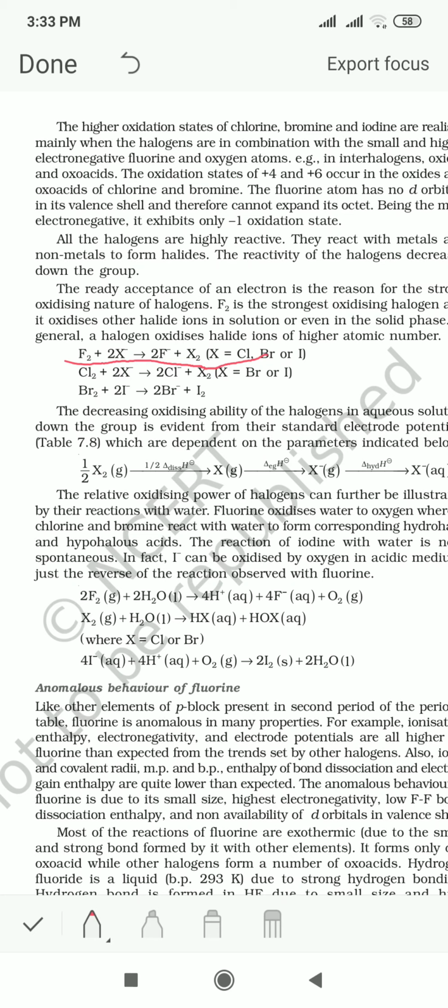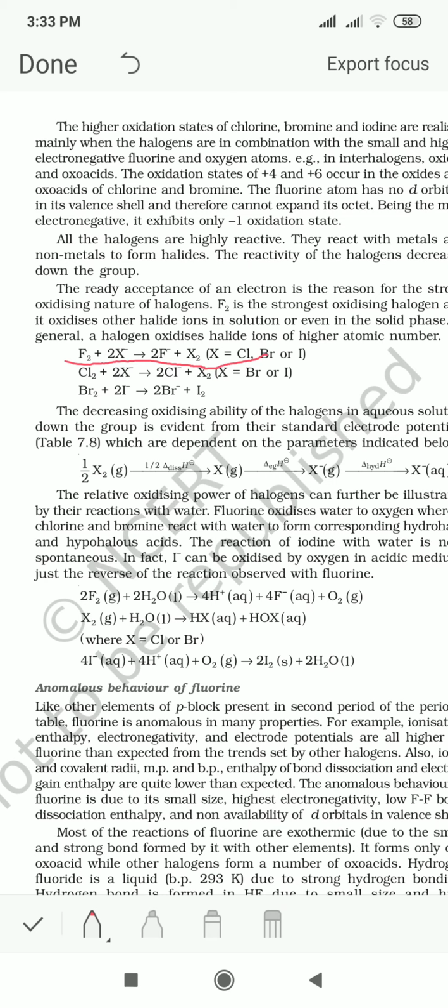Similarly, chlorine reacts with the bromides and iodides of the elements below it, and these are oxidized to Br2 or I2. Similar is the case with bromine reacting with an iodide.